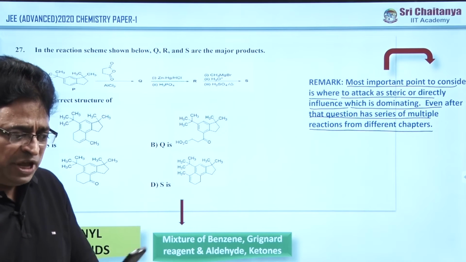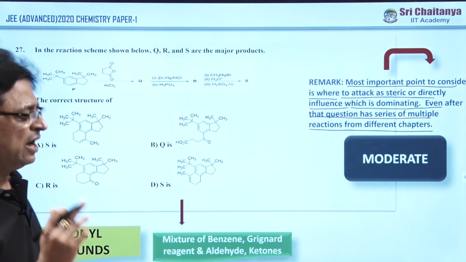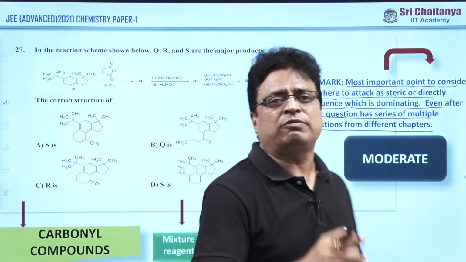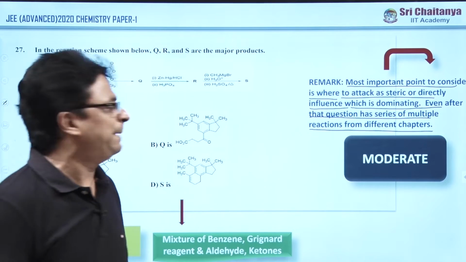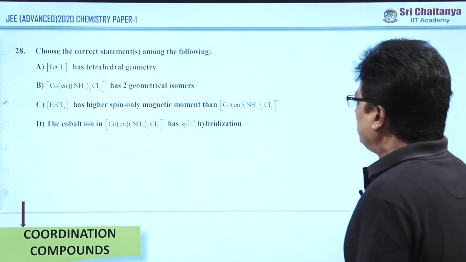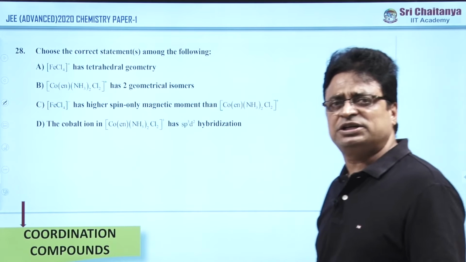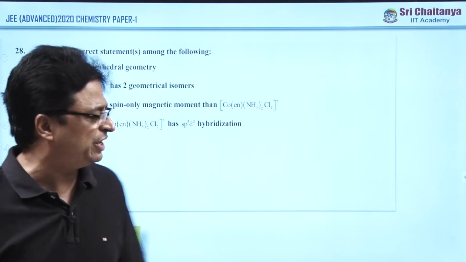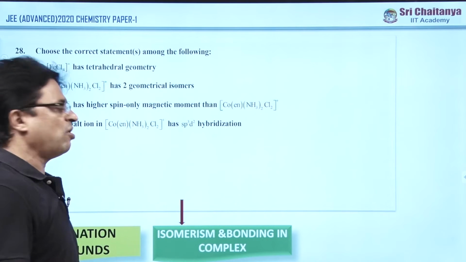So, if you have focused on that kind of thing, then the problem becomes easy, otherwise it is a moderate question. The majority of the people are of the opinion that it is moderate only. Now, coming to the next more than one answer type, section 2, the question is under coordination compounds, again one of the hottest and favorite topics in chemistry, and the subtopic is isomerism and bonding in a complex.